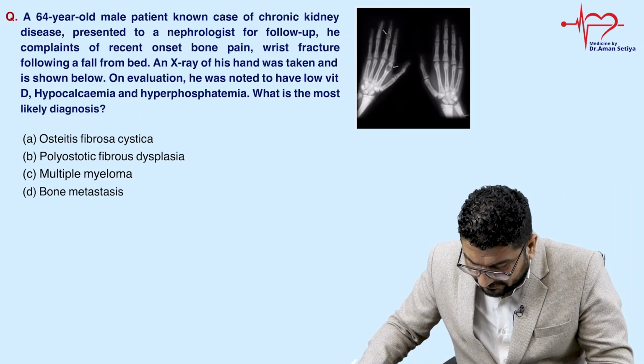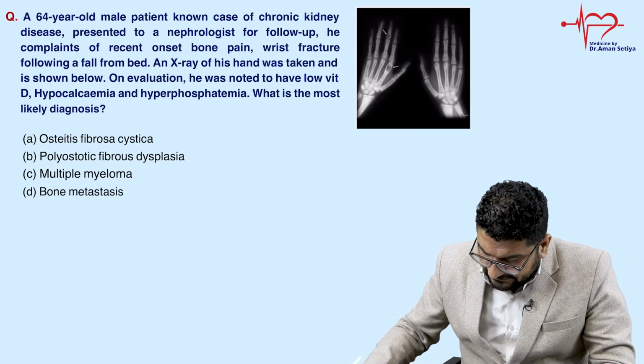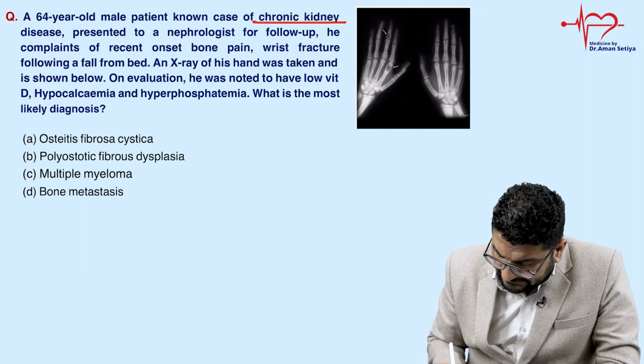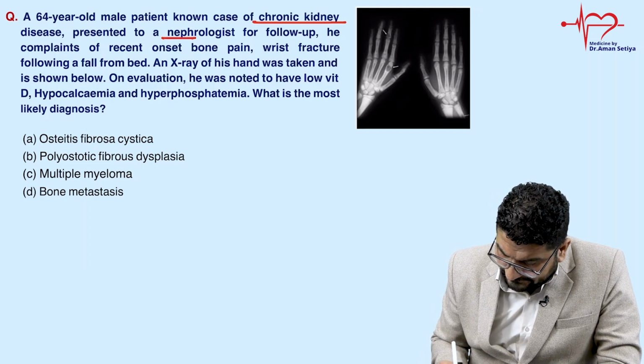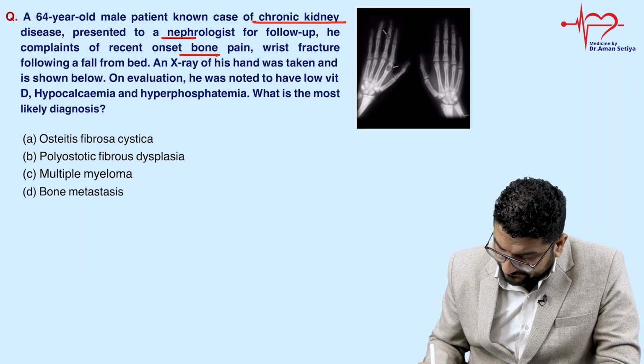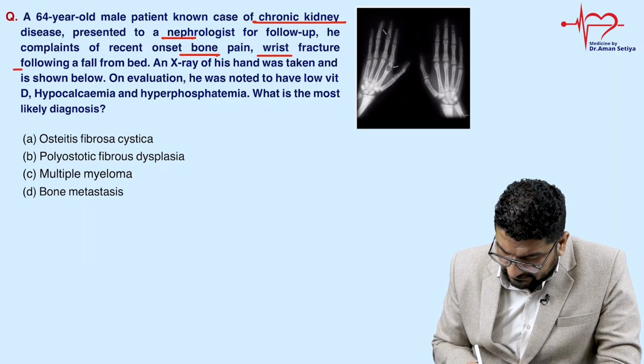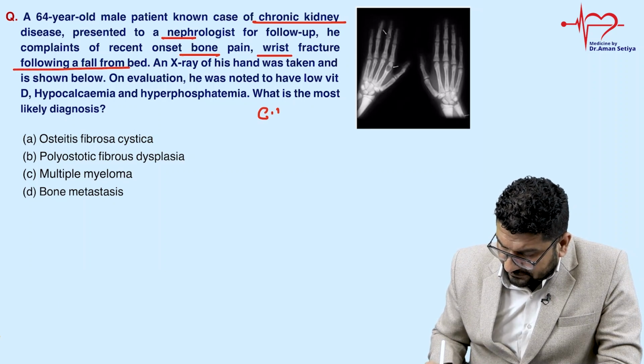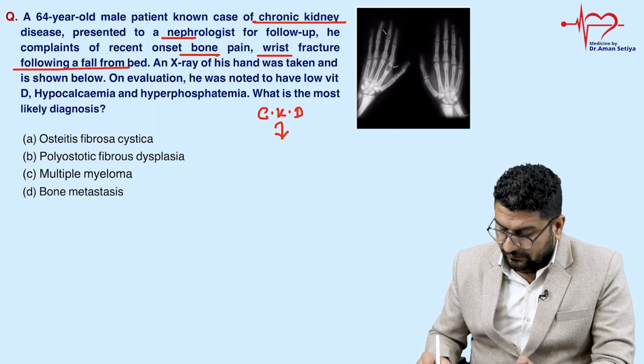A 64-year-old male known case of chronic kidney disease, CKD का पेशेंट है, present to nephrologist for follow-up. He complained of recent onset bone pain. Bone pain हो रहा है, wrist fracture है, following a fall from bed. So उसको समझो एक बार. So CKD patient when they develop bone change, इसको हम पहले बोलते थे renal osteodystrophy.